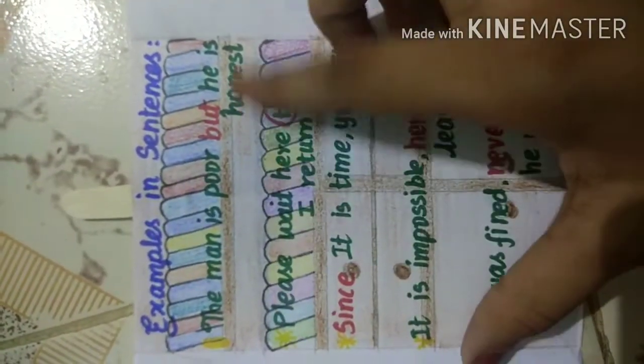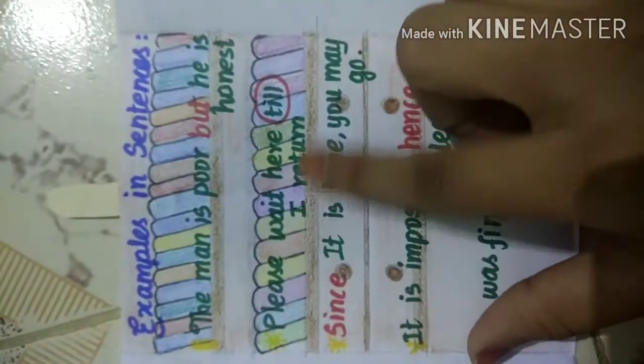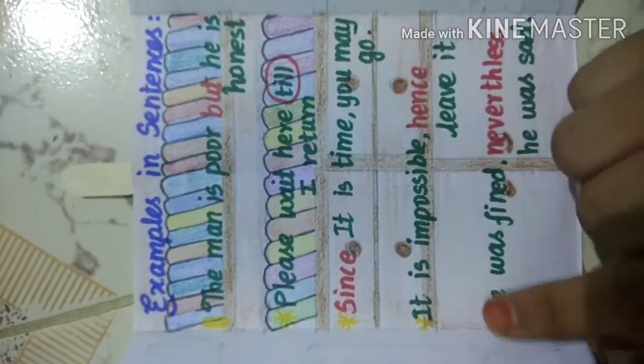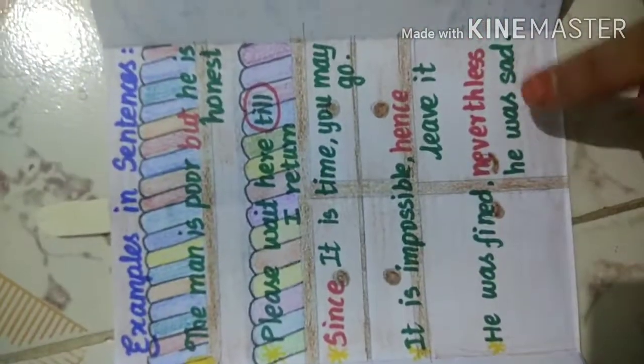Examples: the man is poor but he is honest. Please wait here till I return. Since it is time, you may go. It is impossible, hence leave it. He was fine, nevertheless he was sad.